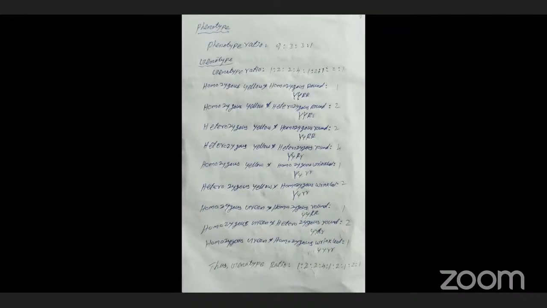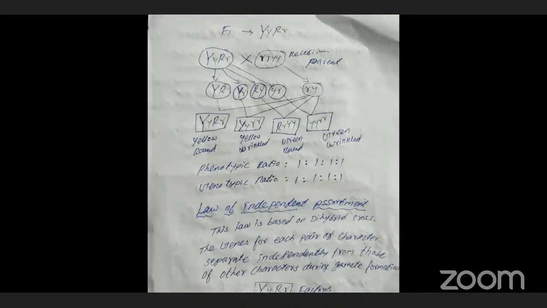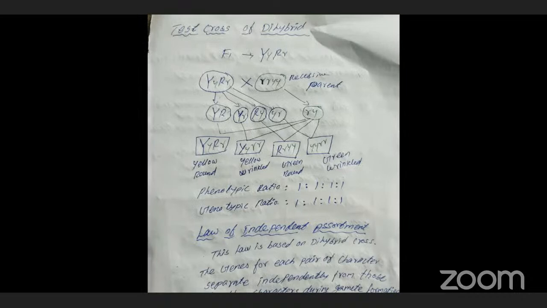Next one is the test dihybrid cross. So yesterday we discussed the monohybrid test cross and back cross. Here also similarly, instead of the monohybrid, we are using the dihybrid for test cross. Yesterday I told, test cross means what? Test cross is used to check the heterogeneity of gametes.